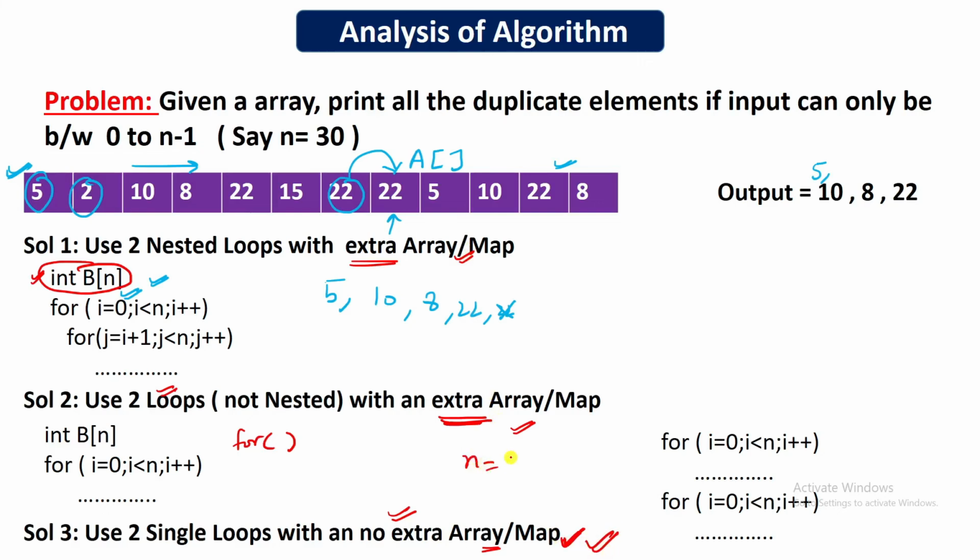So if n is 10 power 9, this is creating an extra array of 1 billion, but this solution is actually saving that extra space of 1 billion, right? So this is an efficient algorithm in terms of space.